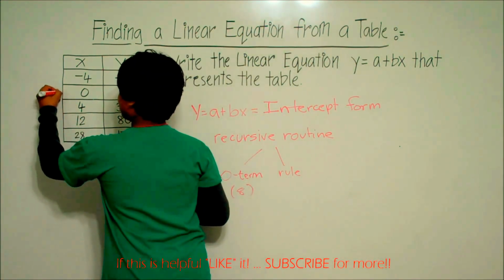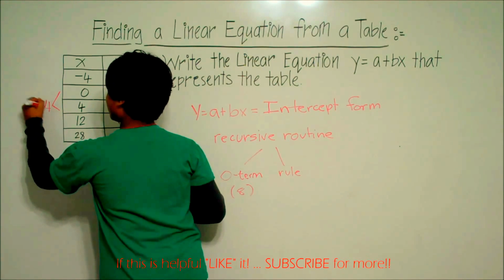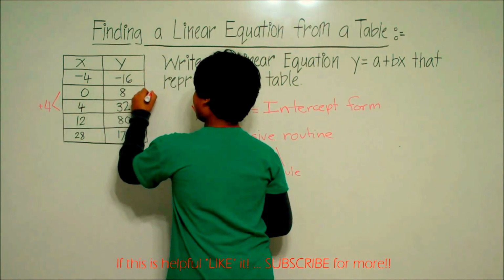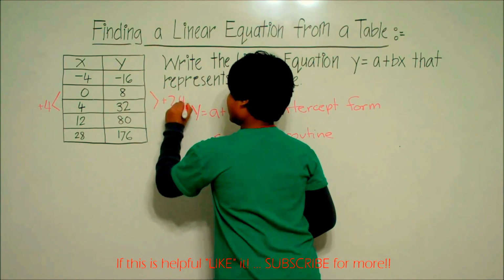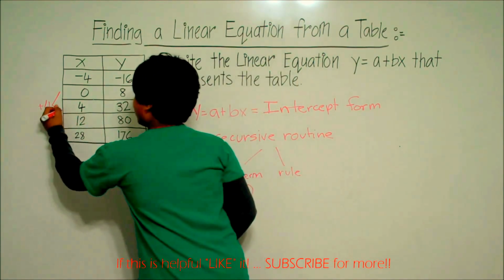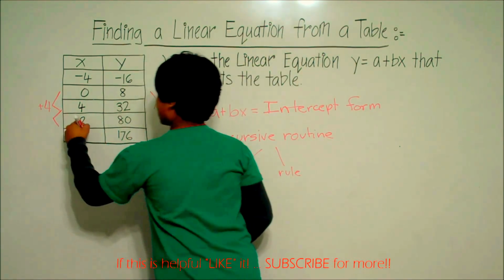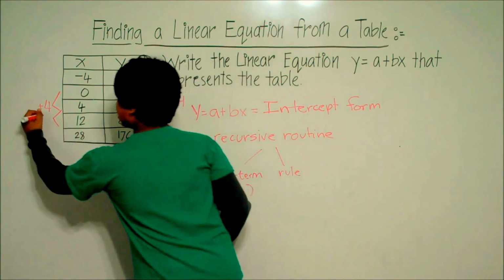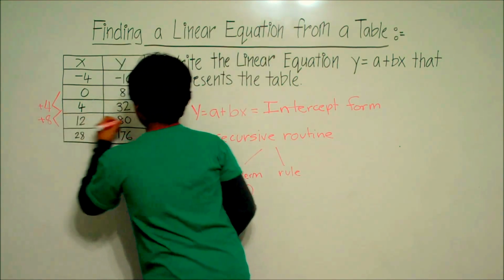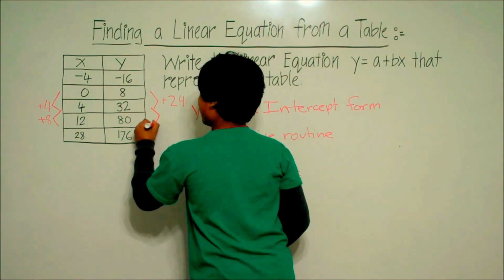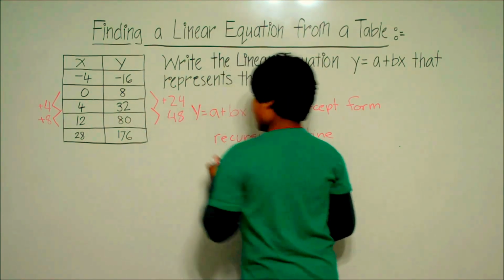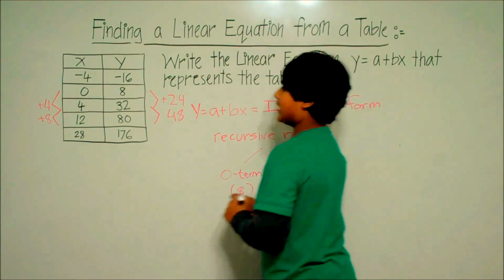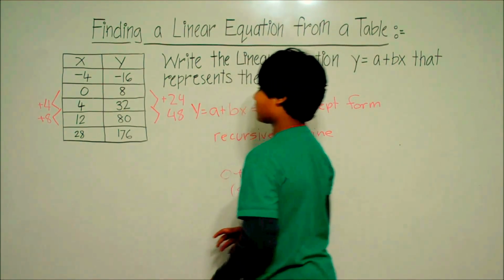So when the x increases by 4, the y value increases by 24. So when the x increases by 8, because 12 minus 4 is 8, the y value increases by 48. Now, we can see a general pattern over here.